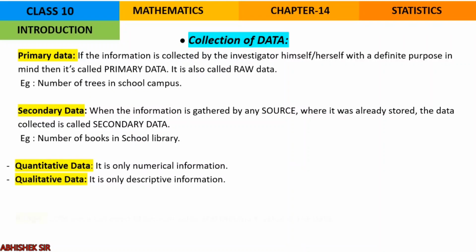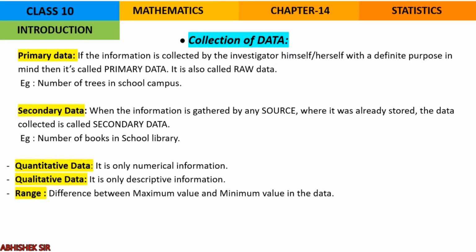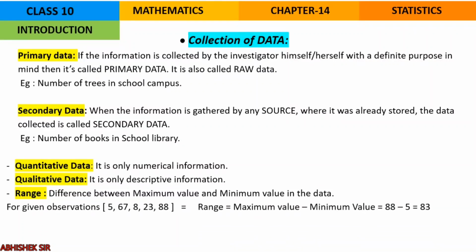Right? Moving on to the next important part, that is range. What is range? It is the difference between the maximum value and the minimum value in the given set of observations or data. Let us take an example. In the bracket, 5 different observations are there: 5, 67, 8, 23 and 88. In that, the minimum is 5 and the maximum is 88. If you want to find the range, you subtract the minimum from the maximum. So 88 minus 5 is 83.